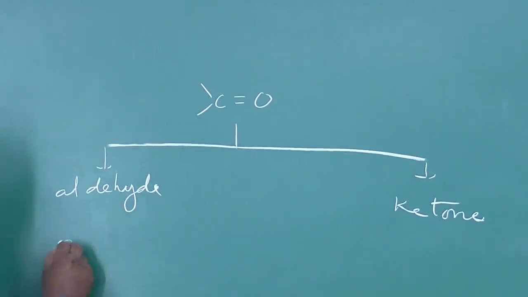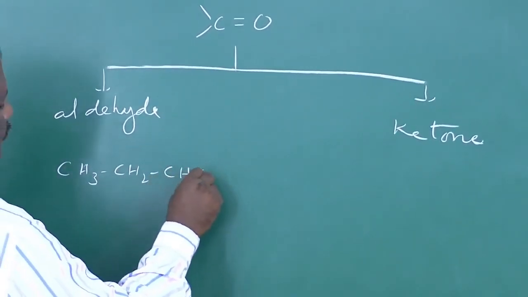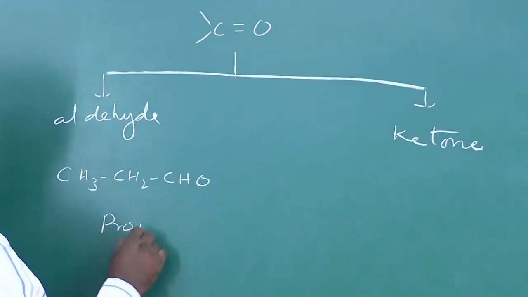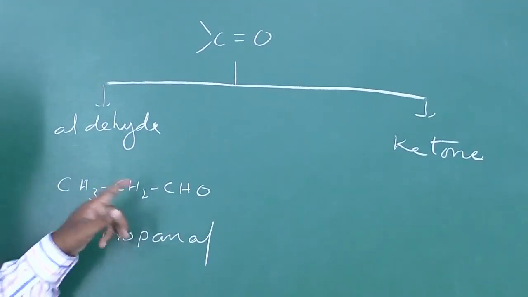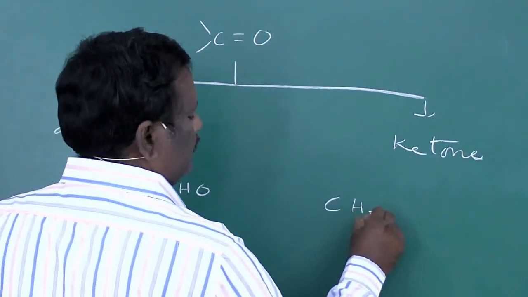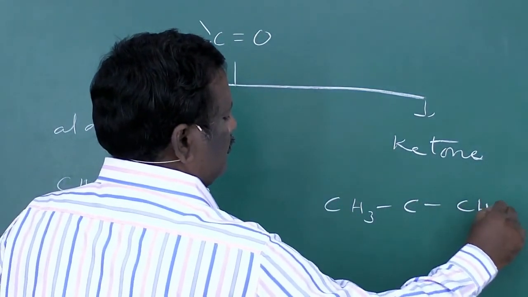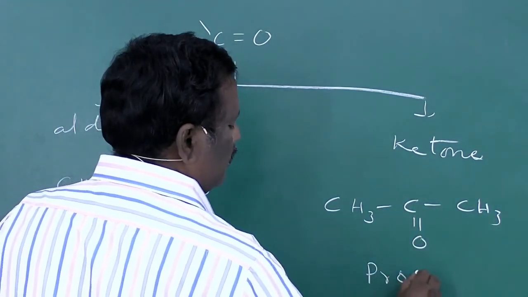For example, CH3, CH2, CHO. This is propanal. It is an aldehyde. If the C double bond O group is present in the second carbon, this is a ketone, and it is called propanone.